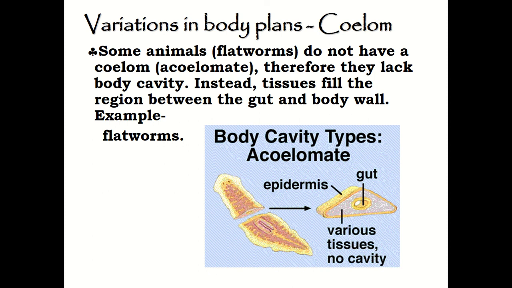Some animals such as the flatworms do not have a coelom, which is known as an acoelomate animal. Therefore, they lack a body cavity or coelom. Instead, their tissue fills the region between the gut and the body walls. As you can see here, between the mesoderm and the gut, there is tissue, but there is no cavity between the gut and the epidermis or mesoderm.